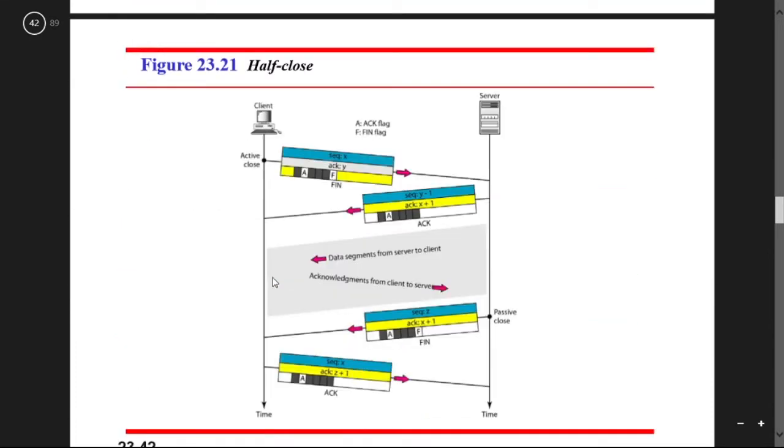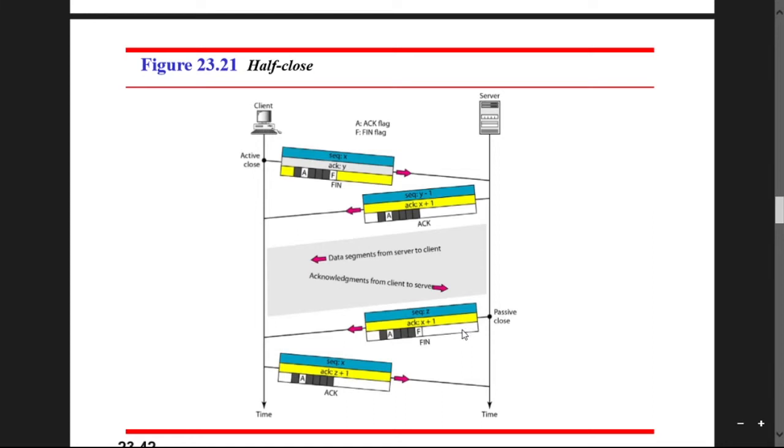There can also be a half close, that means the client can send the FIN statement, and here also an acknowledgement, and here you can see a data segment from server to client and an acknowledgement from client to server. Suppose the server is sending only FIN. Okay, so the acknowledgement is here, and again, this is a passive close, only FIN can be sent by the server, not ACK. If ACK is not sent by the server, that is a passive close.